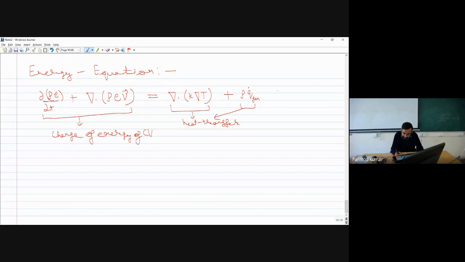In terms of work transfer, we will have the gradient of P dot product with the velocity field, minus this times the velocity vector, and we will have ρ times g⃗ times the velocity vector. Is this point clear?